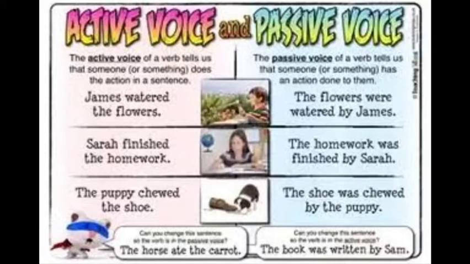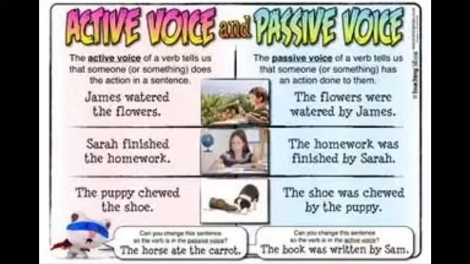For example, see, James watered the flowers. The flowers were watered by James. So in the first sentence, James was in action. James watered the flowers. In the second sentence, the flowers were watered by James. That means the flowers were in command. So James, obviously he is the subject. Okay, he is doing the action, and in the second sentence, the flowers, the object, is receiving some action.